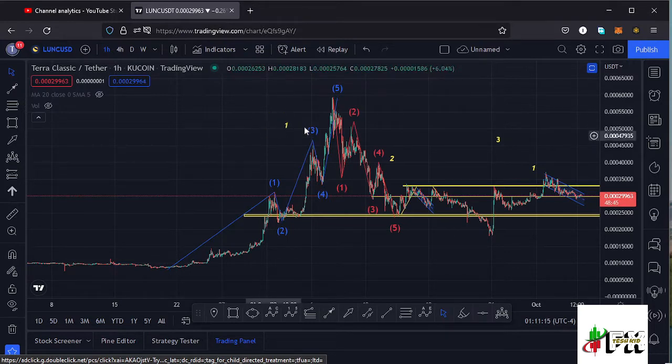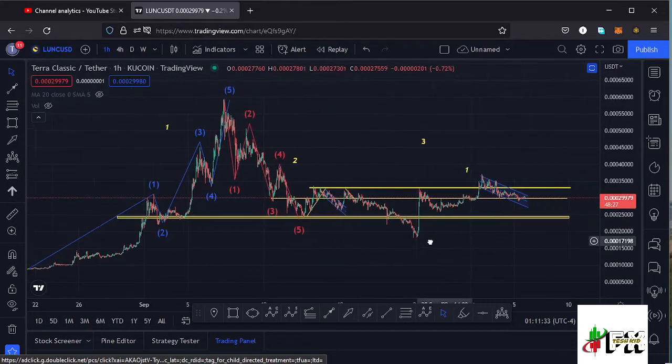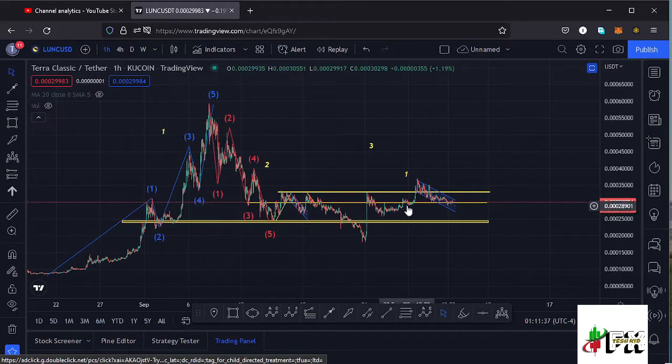And after seeing the formation of a higher Elliott wave count 1, whatever we expect on the other side is the formation of a higher Elliott wave count 2, and that is what has been playing out here on the Lunc chart. And that higher Elliott wave count 2 gave us a low at around the $0.00017 mark, and after making that low for that higher Elliott wave count 2, whatever we expect next is the formation of a third wave, that is a higher Elliott wave count 3, which I have named right here. And I believe that is what is playing out in this movement right here.